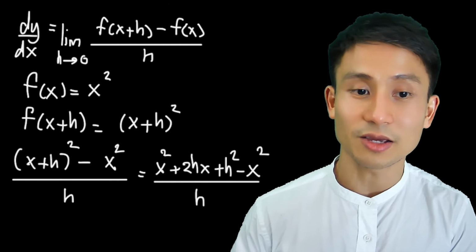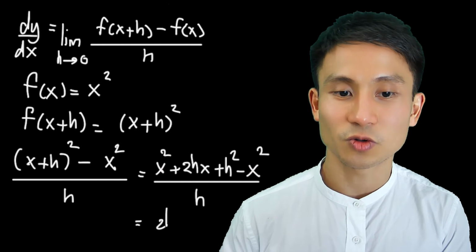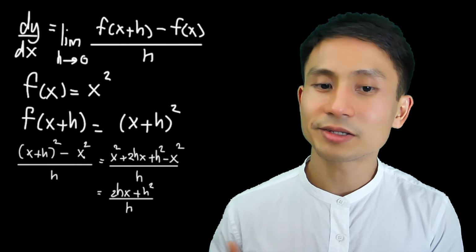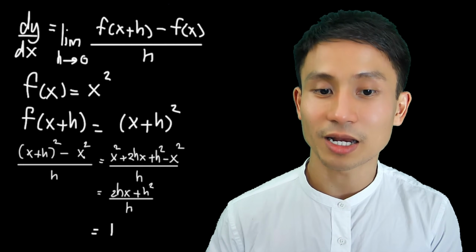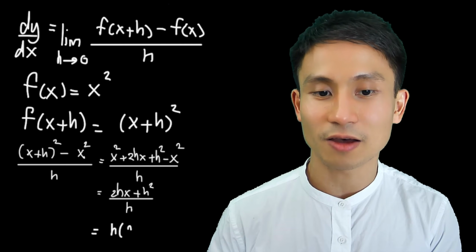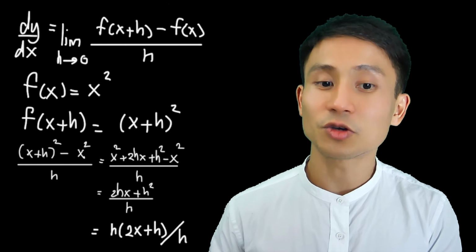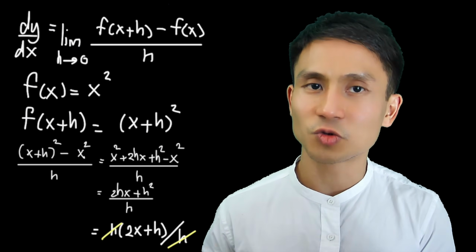As we can see, the x squared terms cancel here. So that leaves us with 2hx plus h squared, all divided by h. We can see that h is a common factor in the numerator part. So we get h, and in parentheses we have (2x plus h), divided by h again. Again, you can see that the h here and the h here cancel. So we only have 2x plus h.